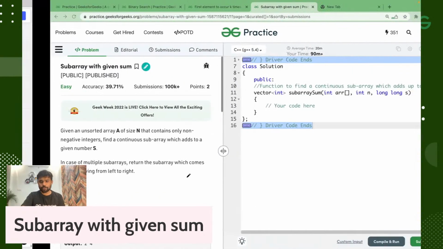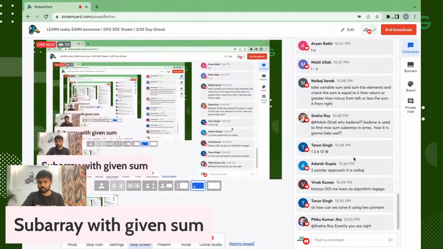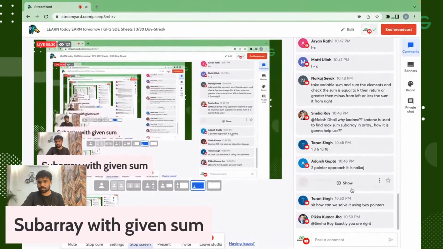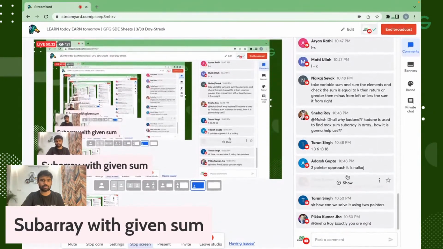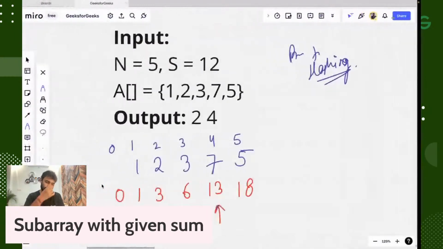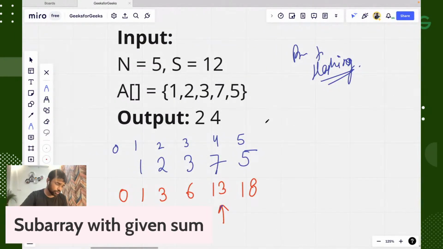Or if you guys want me to solve it with the sliding window approach, meaning the order of one space approach, I can solve that too. Do you want me to do it in that approach? Which is the variable size sliding window? Yes, exactly. We can use a variable size sliding window.